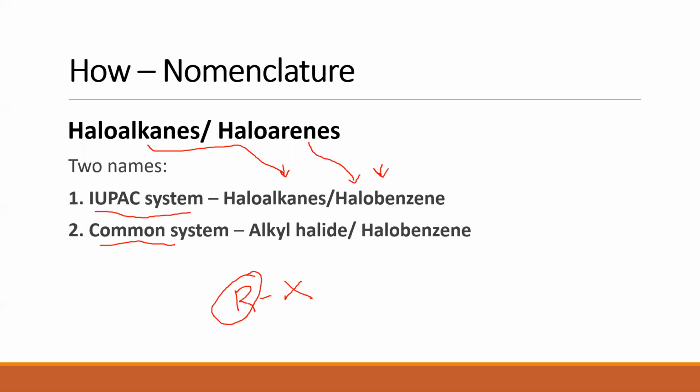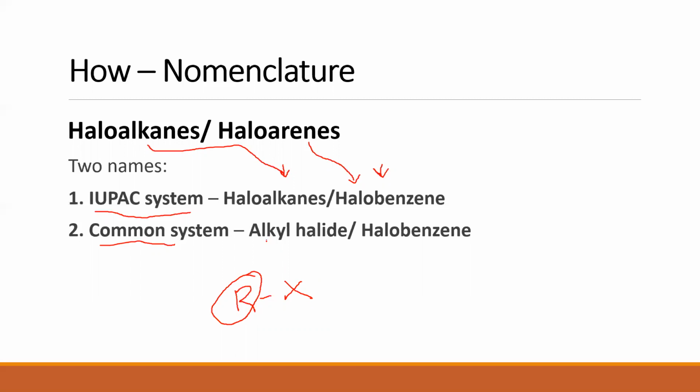If this is CH3, then what is that R group? Yes, it is methyl, so this compound will be called methyl halide. If this is chlorine, methyl chloride. If R is C2H5, what is the name of that alkyl? Yes, it is ethyl. So this will be called ethyl chloride.